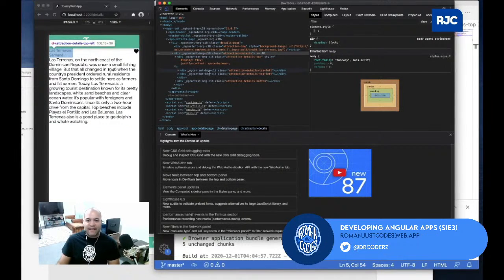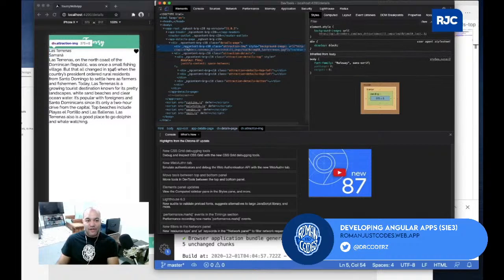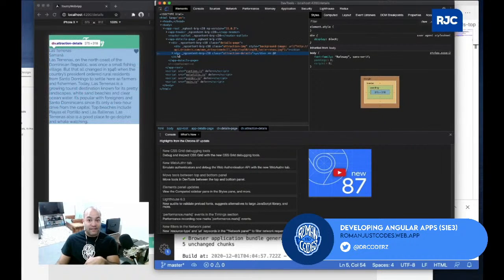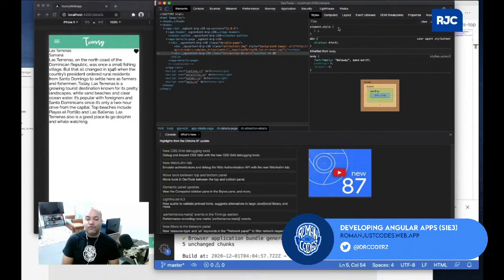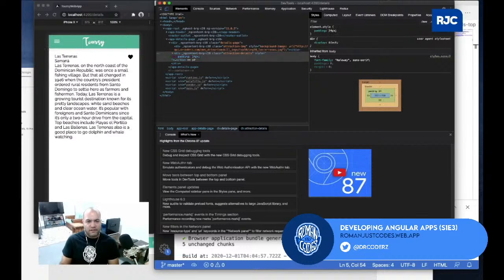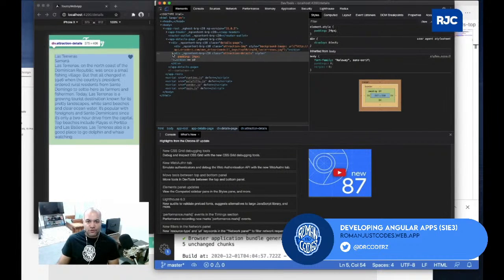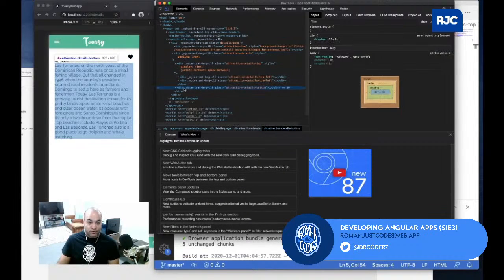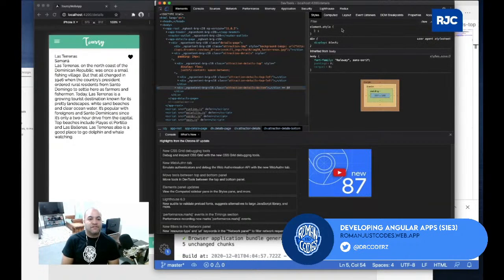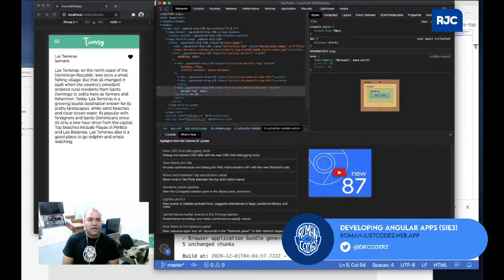I don't think I need padding at this point. I'll do the padding in the attraction details piece, not on the page itself and the details page, but in the attraction details. So I could do, for example, here padding, and I'll do like 24 pixels. Let's start with that. Let's not go too crazy. In the details bottom, then I'll do some sort of separation. I'll do margin top. Let's do like 20 pixels as well, something like that.